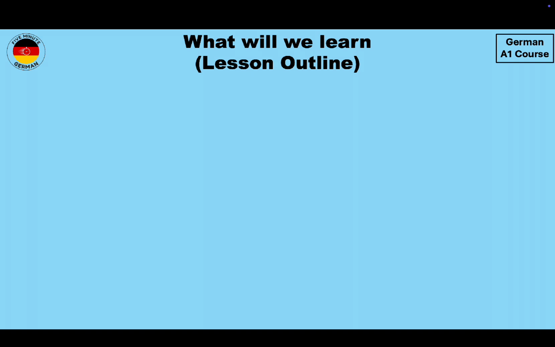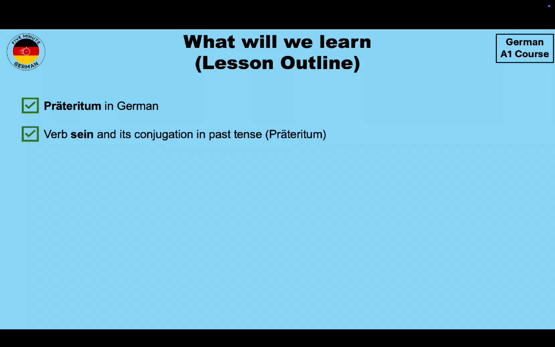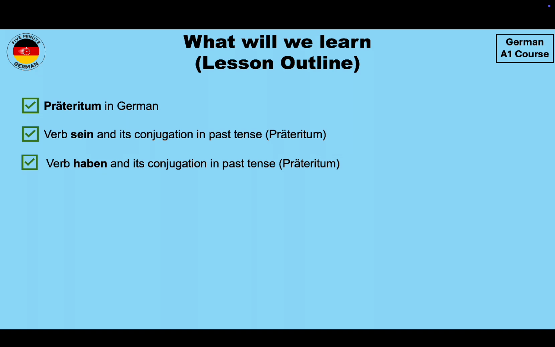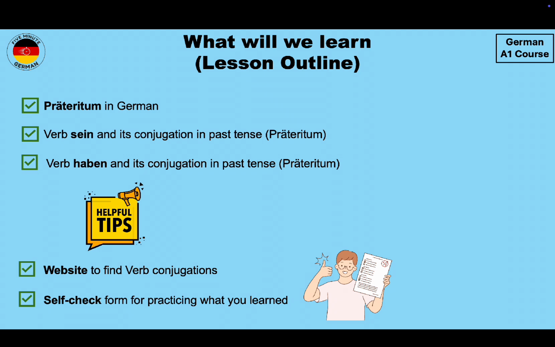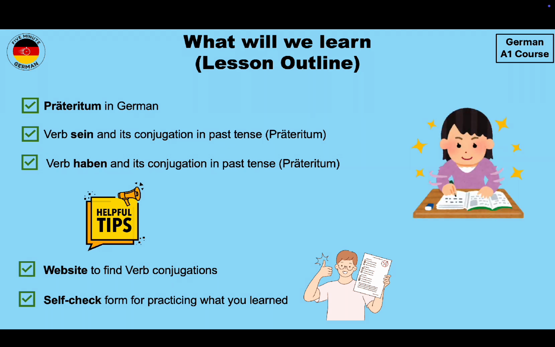So we will start by taking a look at what is Präteritum in German. After that, I will tell you about the verb sein and its conjugation in past tense. Then we will take a look at the verb haben and its conjugation in past tense. And in the helpful tips section, I will give you a website where you can find the verb conjugations. And at the end, you will get a self-check form for practicing what you have learned in this lesson. So are you ready to learn about the verb sein and haben in past tense?